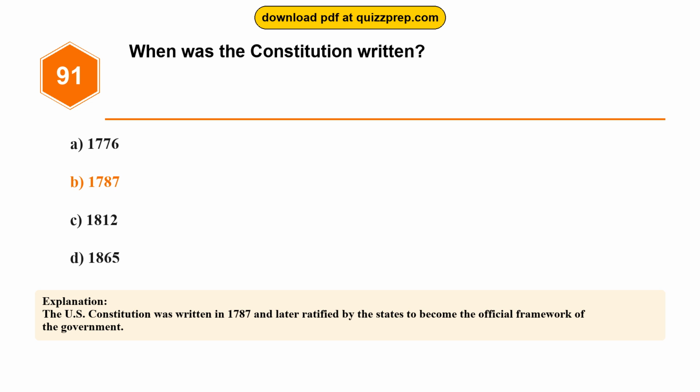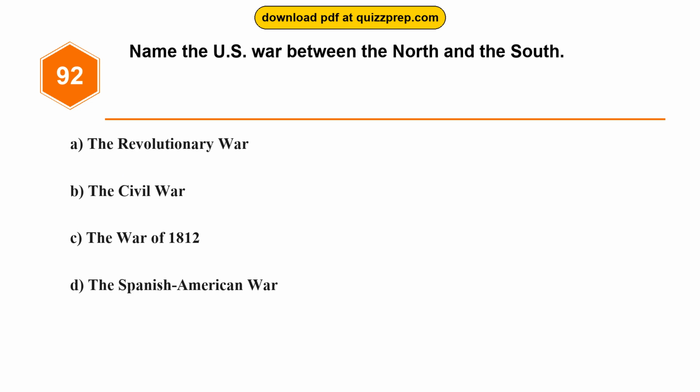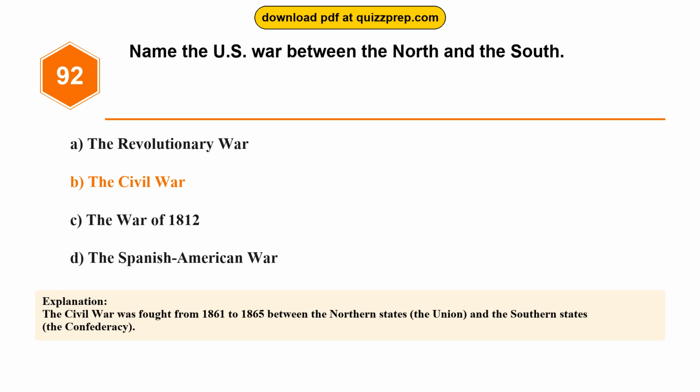Question 92. Name the U.S. war between the North and the South. Option A. The Revolutionary War. Option B. The Civil War. Option C. The War of 1812. Option D. The Spanish-American War. The correct answer is option B. The Civil War. The Civil War was fought from 1861 to 1865 between the northern states, the Union, and the southern states, the Confederacy.